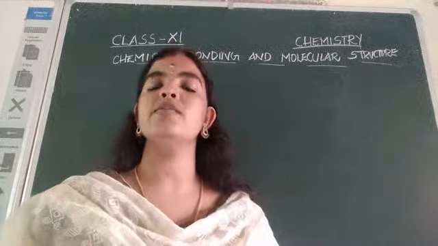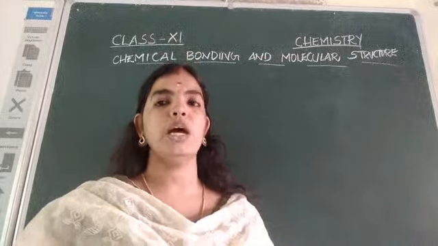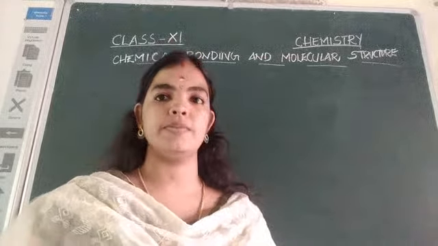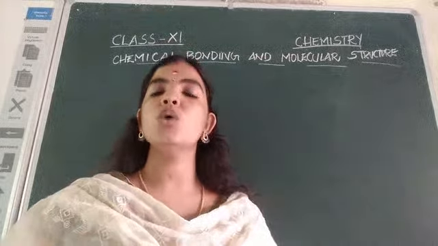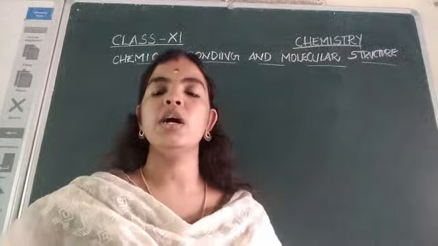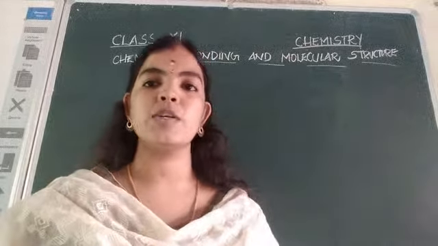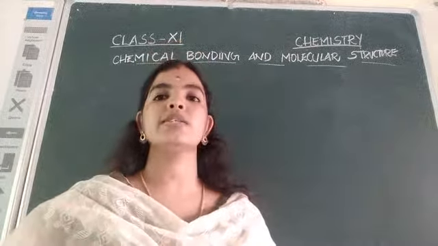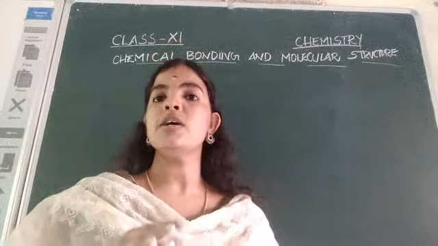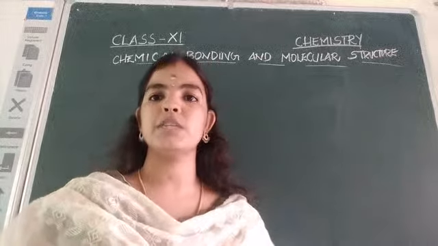So in this lesson, we are going to study about chemical bonds and also the molecular structure. How the atoms are combined, what is a chemical bond, what is the purpose of forming a chemical bond, which types of chemical bonds are there, and so many things we are studying in this lesson. This is a lesson in which we are studying the basic things in chemistry.